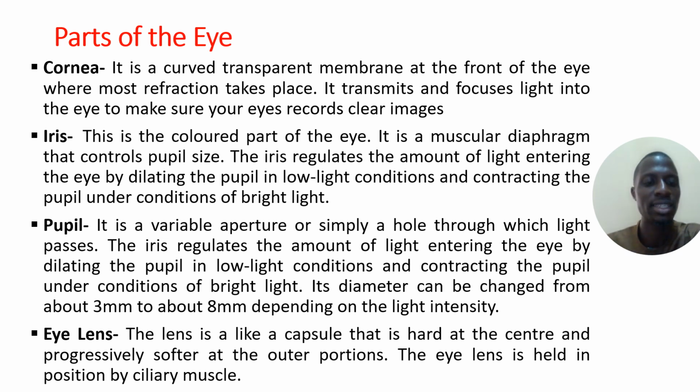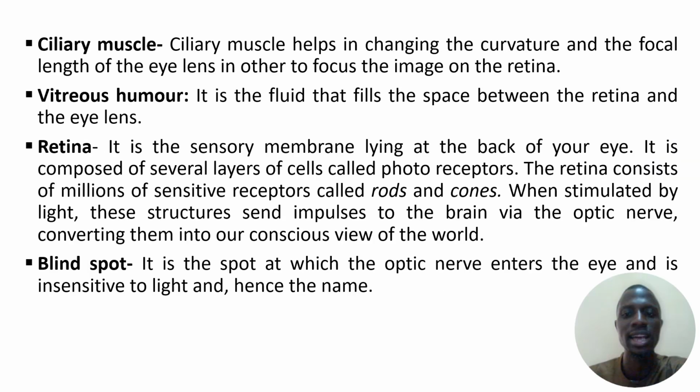The eye lens is the next part to the pupil. The lens is like a capsule that is firm at the center and progressively softer at the outer portions. The eye lens is held in position by the ciliary muscle. The ciliary muscle helps in changing the curvature and the focal length of the eye lens in order to focus the image on the retina. I've shown you on the schematic what the vitreous humor is, and it is the fluid that fills the space between the retina and the eye lens.